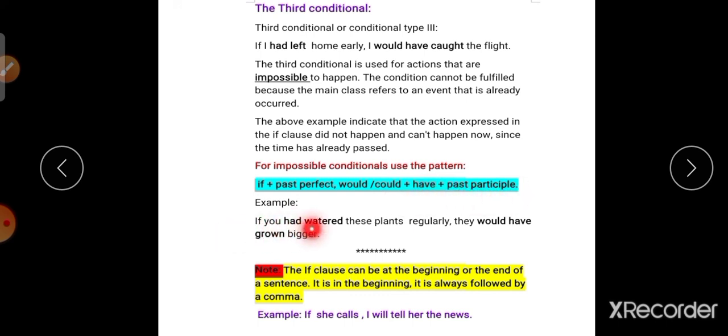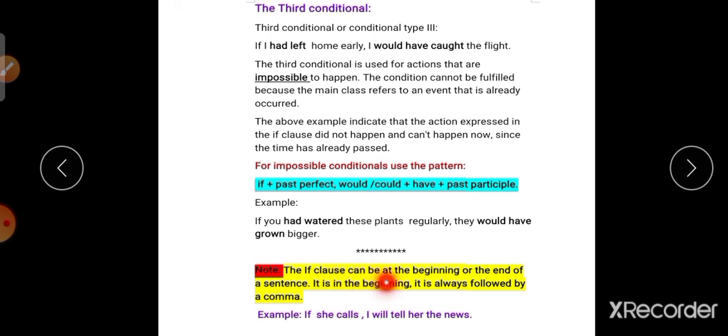For example, if you had watered these plants regularly, had watered, if plus past perfect, then the main clause: they would have grown bigger. They would plus have plus past participle. Grow, grew, grown. Grown bigger. Okay, that's it. The zero, first, second, and the last one, the third conditional, are finished. That's enough. Please look at this note.